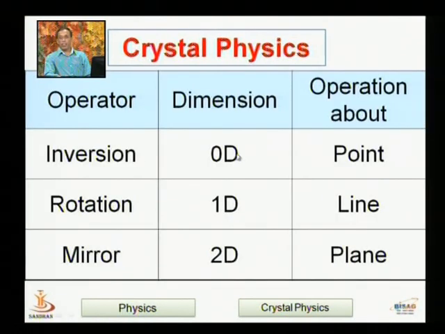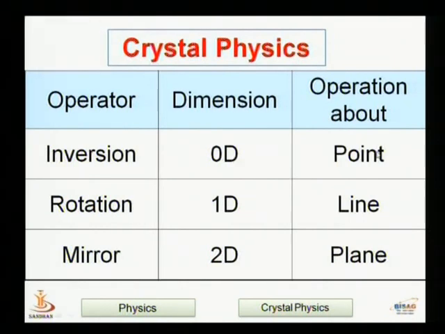Inversion is applied at one point, and a point has no dimension, so it is 0 dimension. Rotation is applied about a line, or axis, so it is 1 dimension. Mirror, or reflection, is the operation applied at a plane, so it is a 2-dimensional operation. So these are different types of operators with different dimensions, and the symmetry elements, point, line and plane, are the three kinds of symmetry elements in 0, 1 and 2 dimensions respectively.